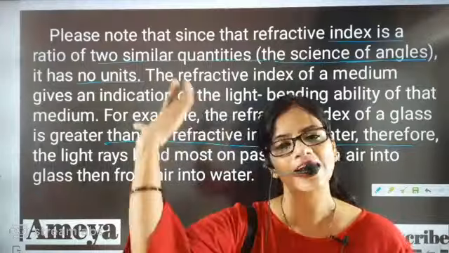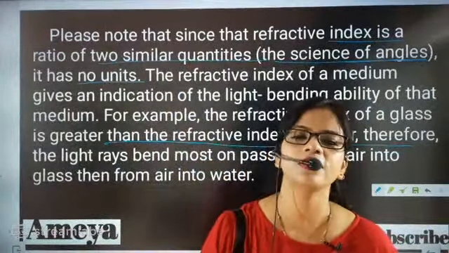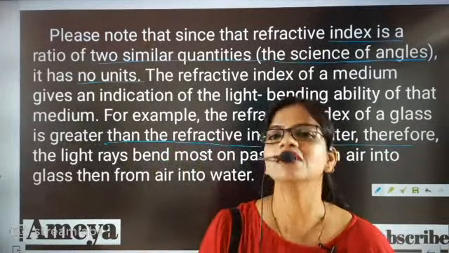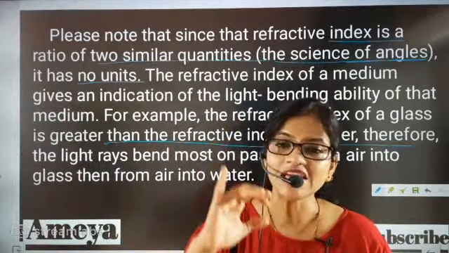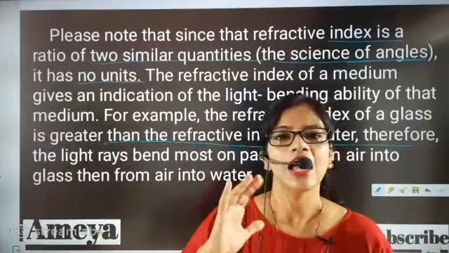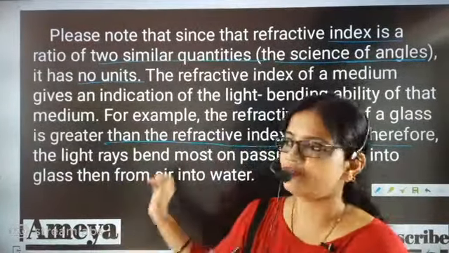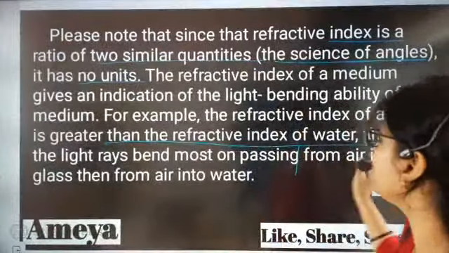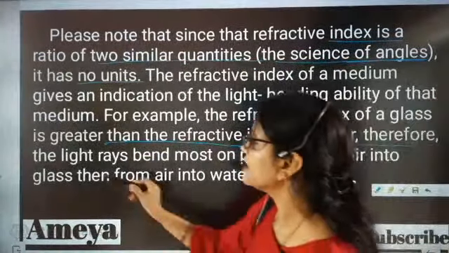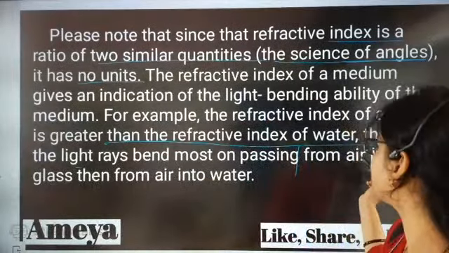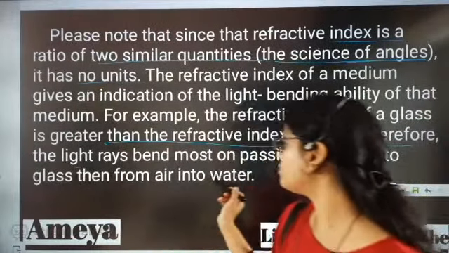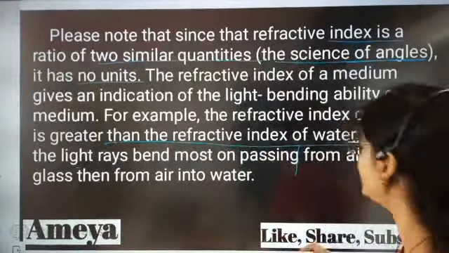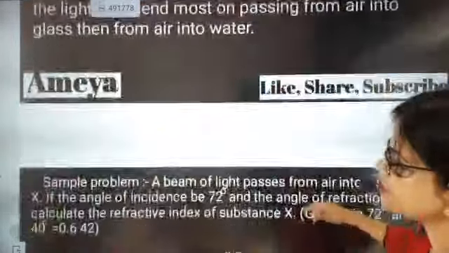So bending is more in glass than in water. The reason is that refractive index is high because of the high optical density of glass, because the speed of light in glass is less. I hope this connection I generated a few minutes back is going to explain the entire section. Now the next important point is that the light ray bends more on passing from air into glass than from air into water. Why, beta? Because of optical density. In one word, I am just finishing it off.